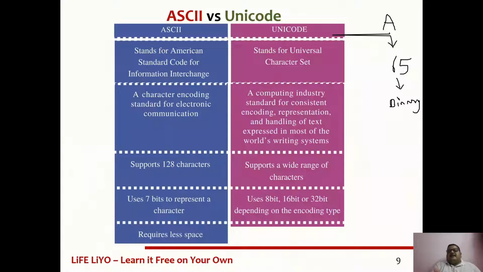So I said that ASCII supports only 128 characters. That means it takes less space. But Unicode is meant to represent any type of language in the world's writing systems, either Hindi, Tamil, Telugu, Malayalam, Kannada, Oriya, Tulu, or Arabic, any other languages. So Unicode has the symbols of every writing system. That means it takes a large space.